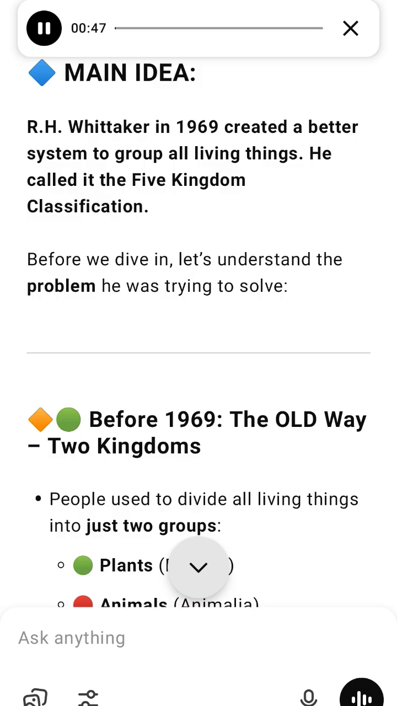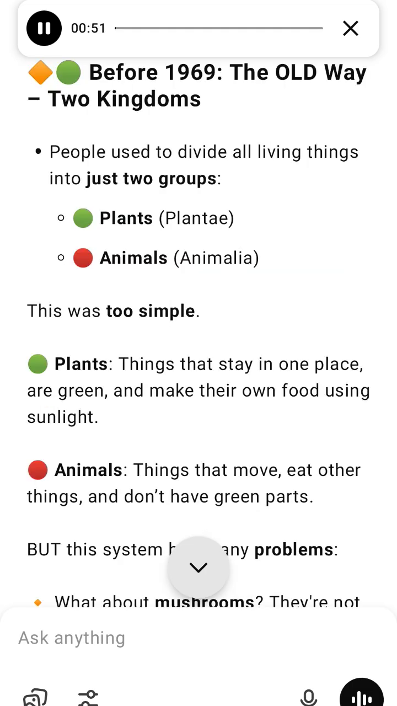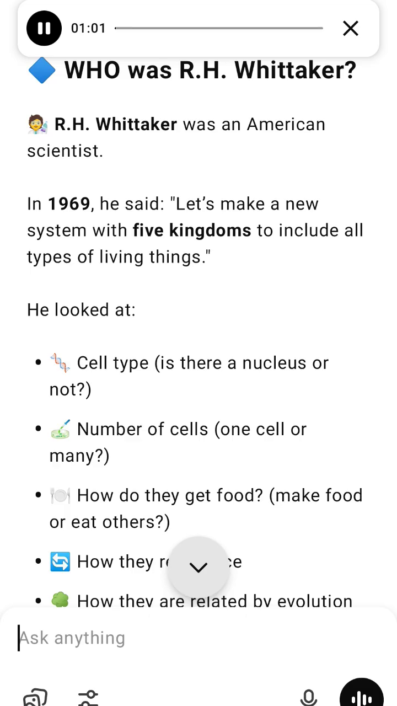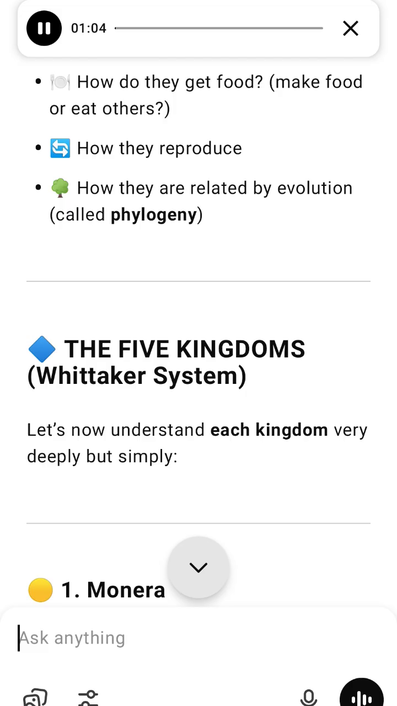2. Whittaker's new idea, 1969, 5 kingdoms. Scientist R.H. Whittaker said, let's not just look at what they look like. Let's also see what their cells are like, how they eat, and how they reproduce. He made a better, deeper system: 5 kingdoms, not just 2.